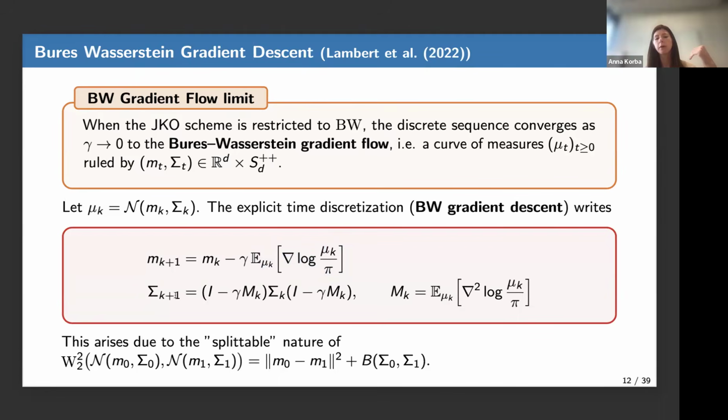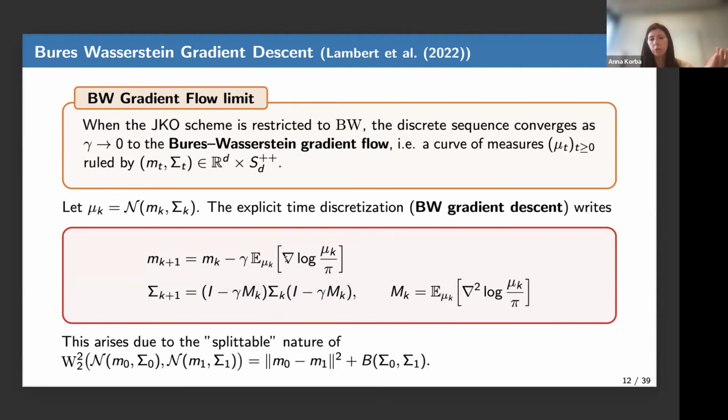And here on the variance, what do we see? We see that we have the previous variance here, and here we have the identity matrix minus gamma times another matrix. Okay, so this matrix is not PSD in general. And here you can think of this guy as being basically the gradient of the KL with respect to the variance. So you can see that this looks like some Riemannian gradient descent on the space of PSD matrices, and it's actually the case.